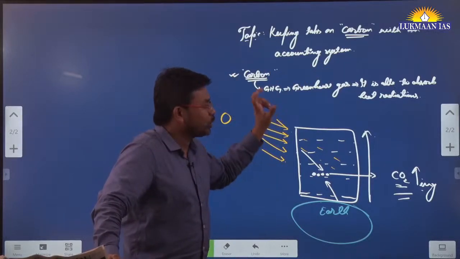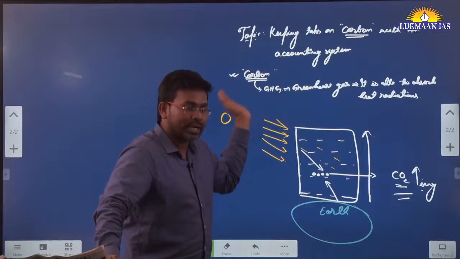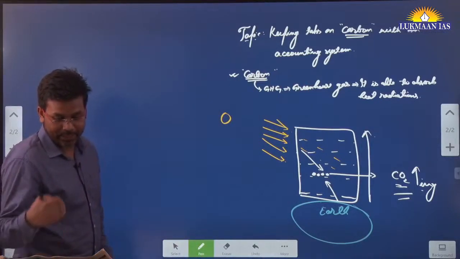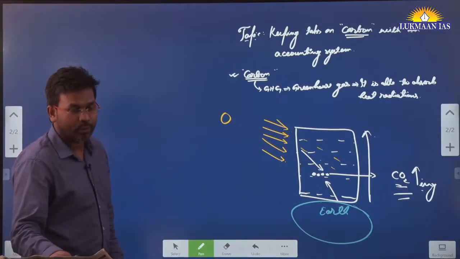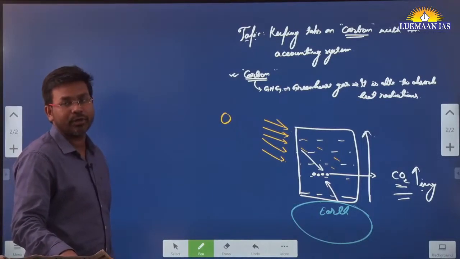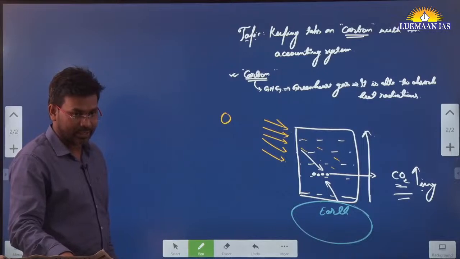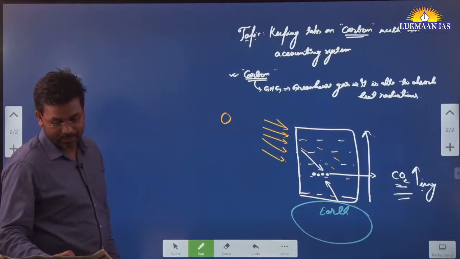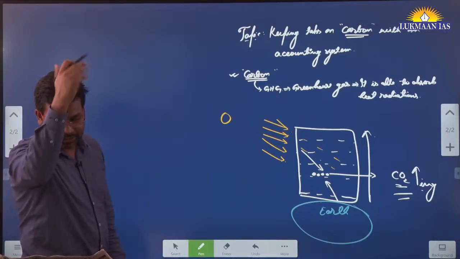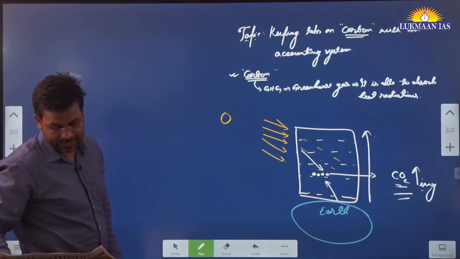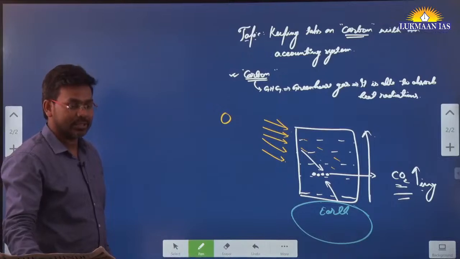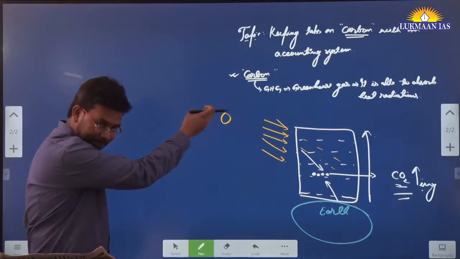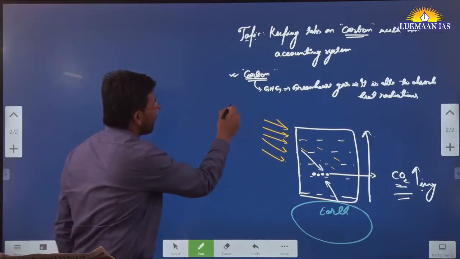They have tried to relate carbon with an accounting system. The article has been written by two prominent authors. One of the authors has worked in the Comptroller and Auditor General of India, and another author is a scientist at MIT, Massachusetts Institute of Technology.